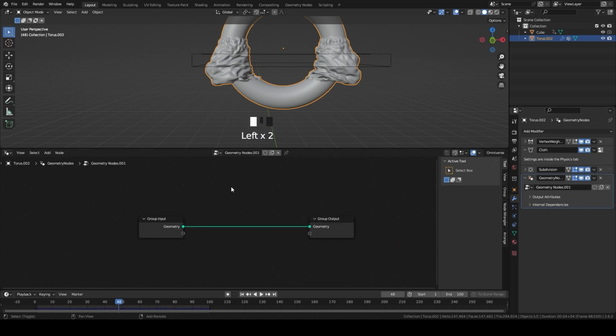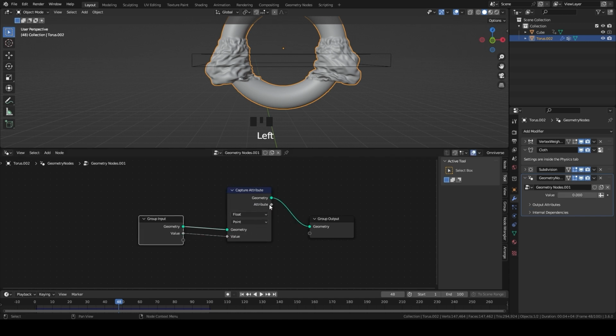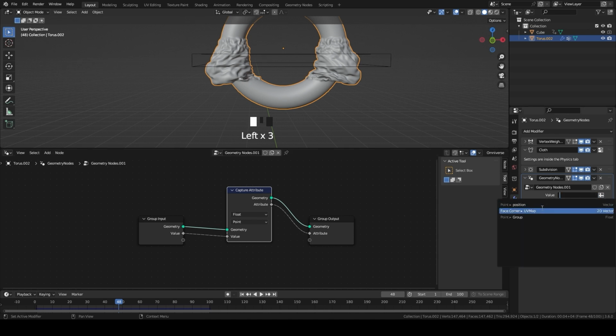Add a capture attribute node. Connect the value node to value node and the attribute node to attribute node. In the geometry modifier, select the vertex group on the value and set the attribute name to vert.